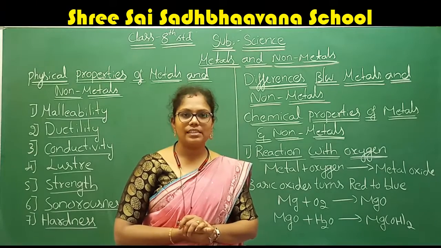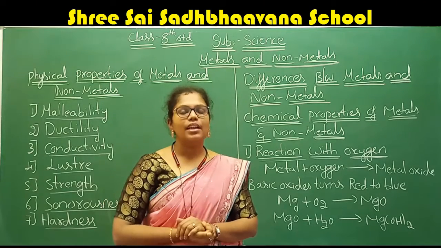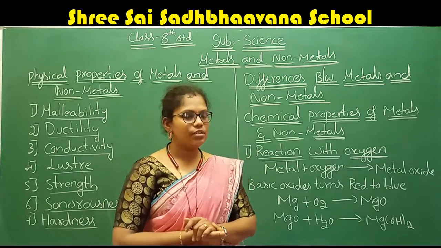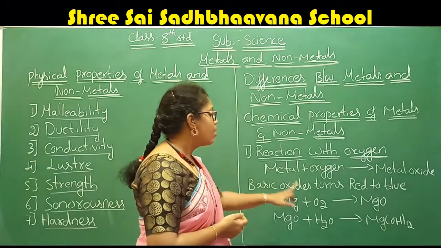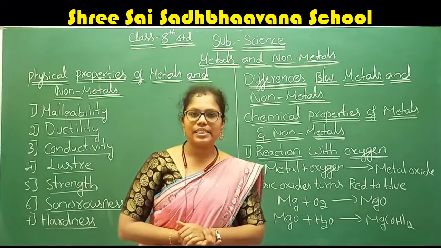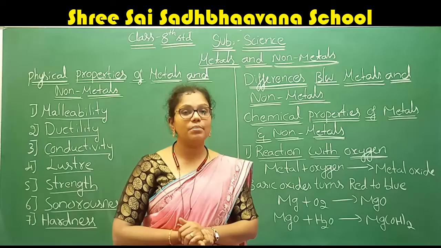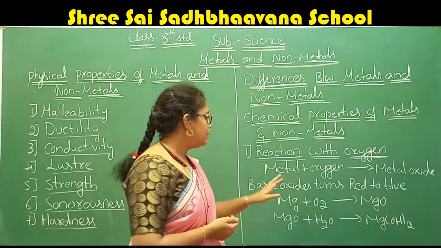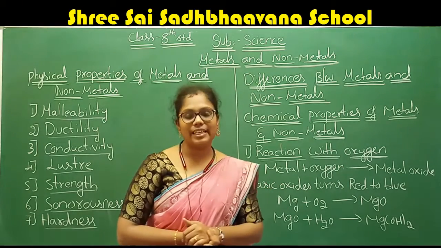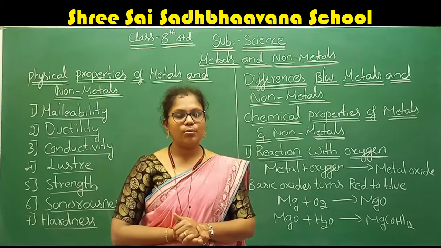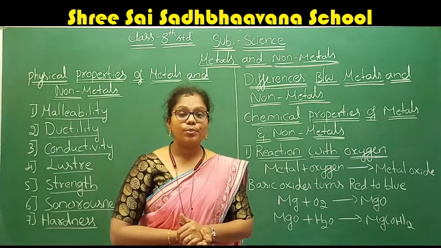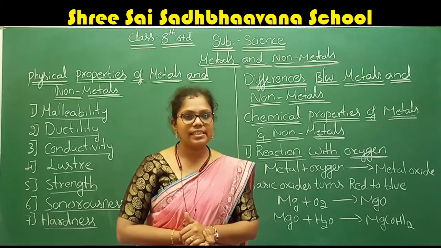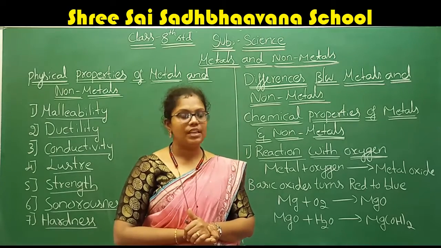I already discussed litmus paper, right? If the red litmus paper turns blue, it tells us that the obtained product is a basic solution. That is, the obtained metal oxide, the basic oxide, is basic in nature.